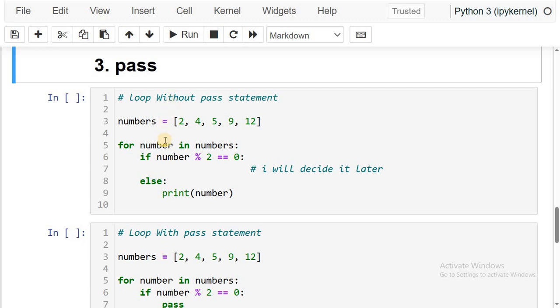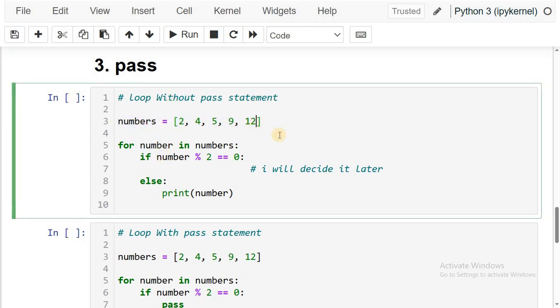So this is the implementation of a for loop. See, this is one list. We stored some numbers and are implementing a for loop. In each and every iteration, one number will be stored in the variable number. Now I want to check whether the number is an even number or not. For that, if we apply the modulus division operator, it gives the remainder. When the remainder equals 0 when you divide by 2, we can say that the number is even. That is a general rule.